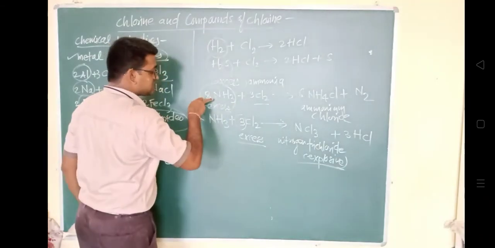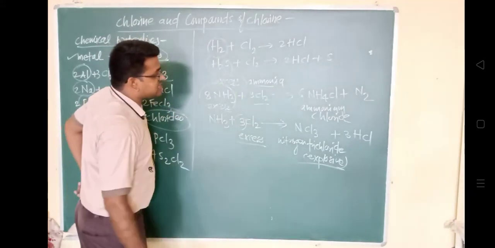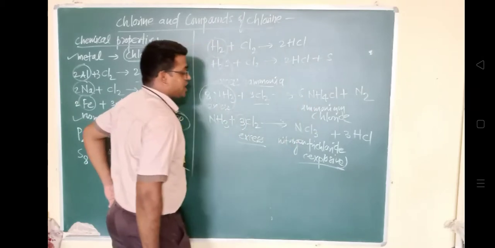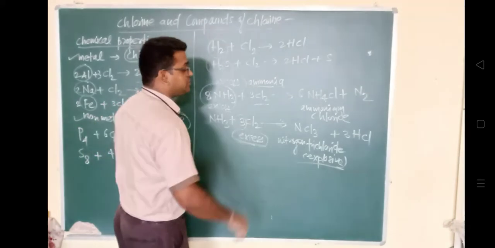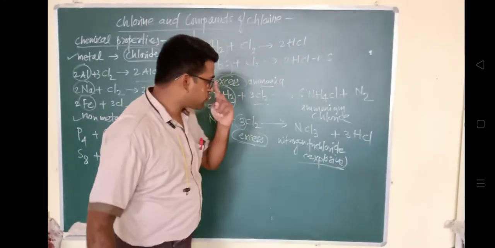When excess amount of chlorine is there, it will form nitrogen trichloride, which is explosive in nature.